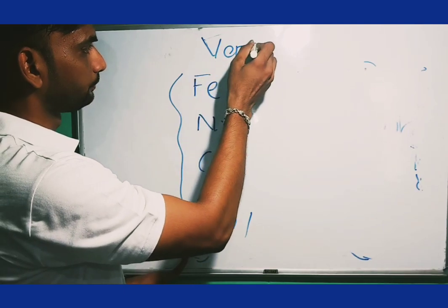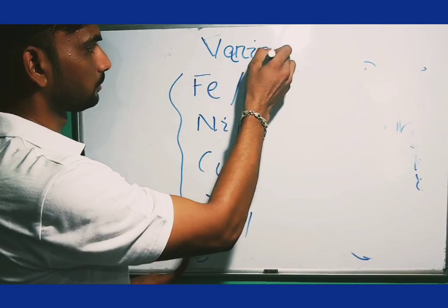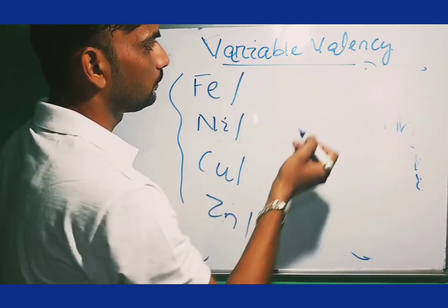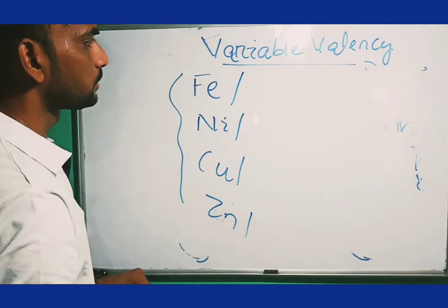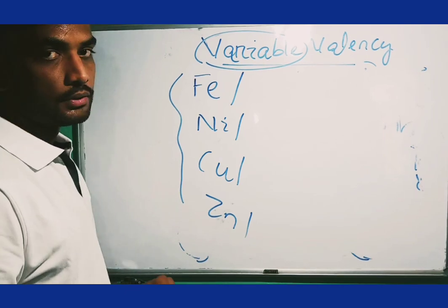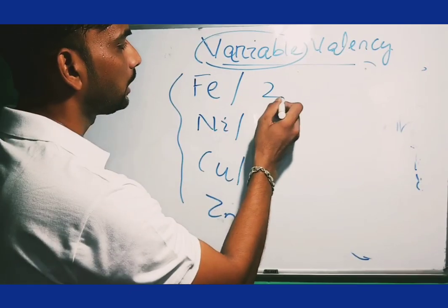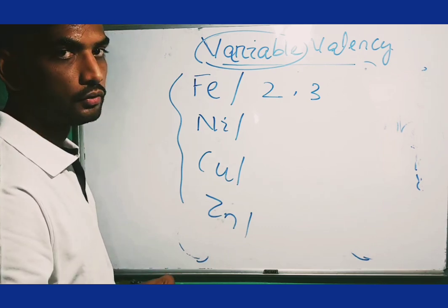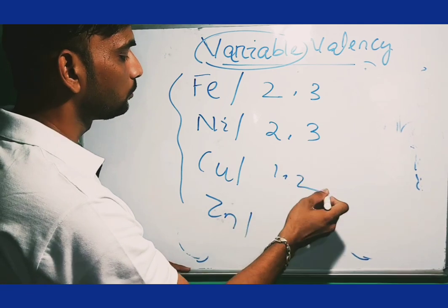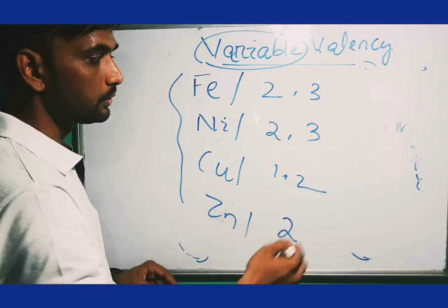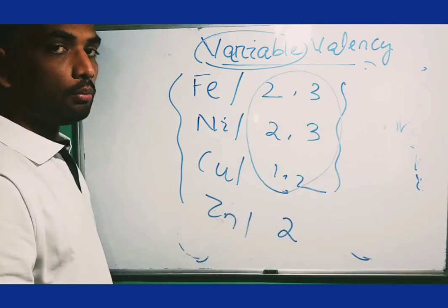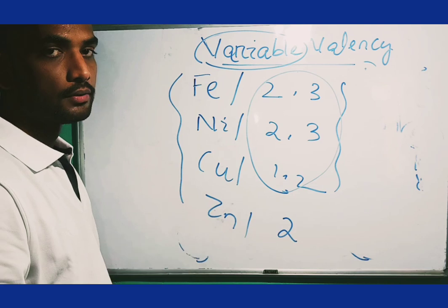There is a term which is also called variable valency, that is, multiple valency. That means iron has valency 2 or 3, nickel almost 2 or 3, copper 1 or 2, and zinc only 2. That means there are some elements that have 2 or more valencies.